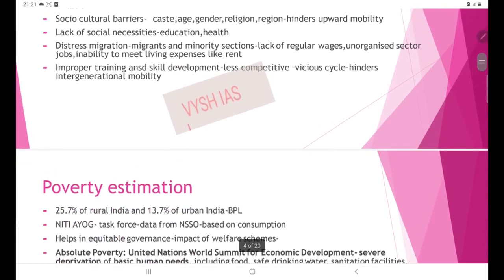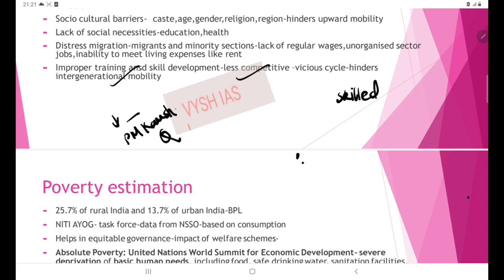Next is improper training and skill development. These people have fewer skills and they are not getting adequate training either. Programs such as PM Kaushal Vikas Yojana are in place, but the implementation is still in question. So this makes them less competitive, because on the other side we have a skilled workforce, and here the poor are unskilled. So obviously the skilled people will get selected, and this makes them less competitive.